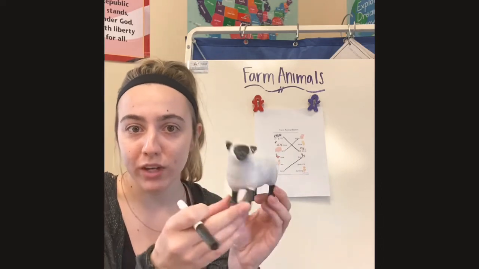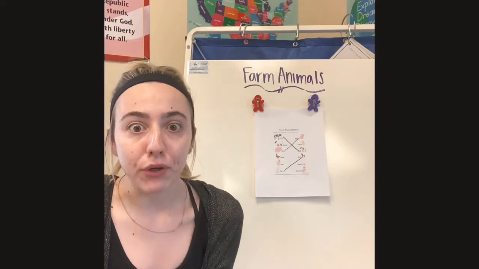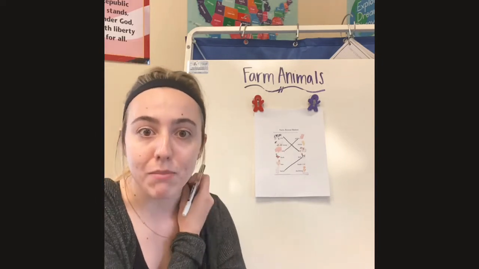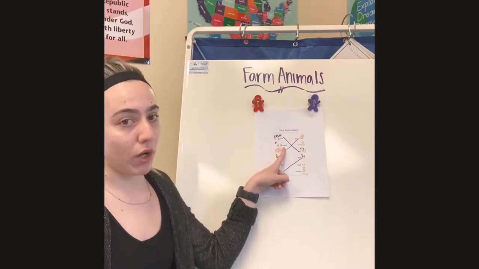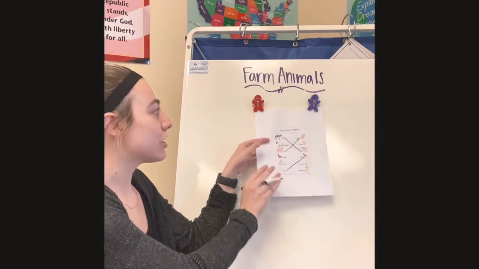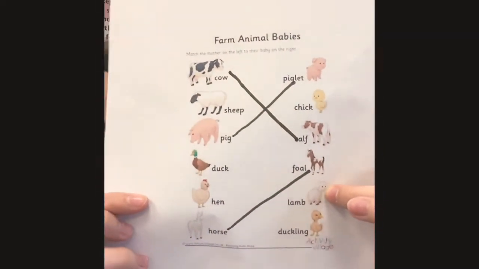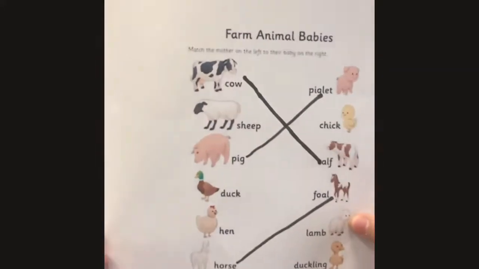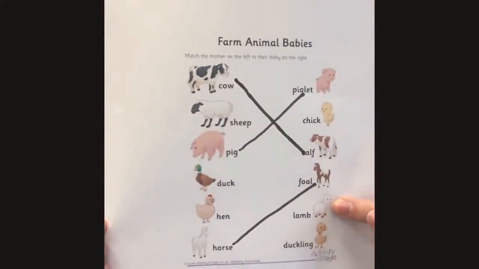Isn't that kind of cool, friends? We sing songs about lambs, and we've read a book about a lamb, and that's what the baby sheep is called. So we're gonna put our finger on the sheep. She's right underneath the cow. And we're gonna go all the way down to the cute little lamb. Can you see her down there? Her fleece is white as snow. They both have very white fur, right?